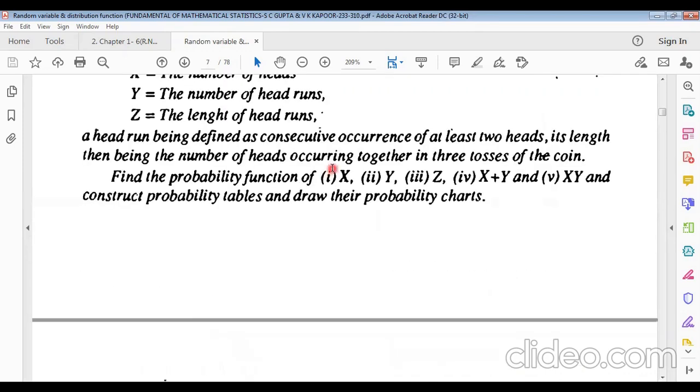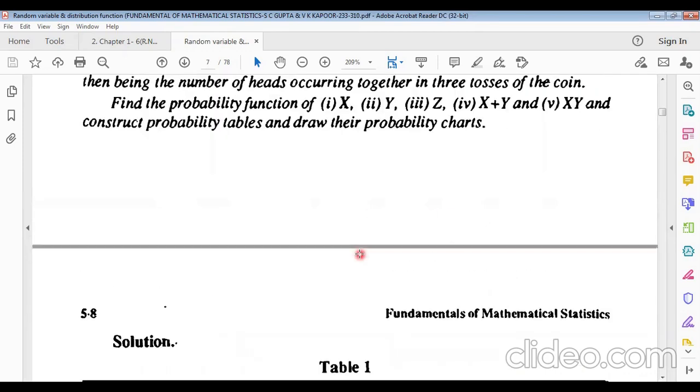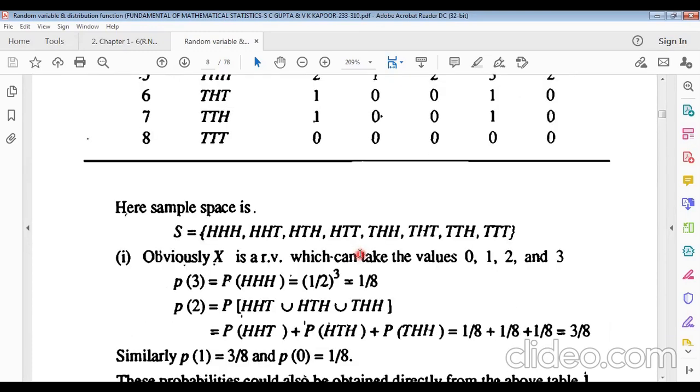Now, the probability of 3 heads. What will be the probability of getting 3 heads? Each head will have probability half. Since there are 3 heads, it is half cubed. So this is 1 by 8.